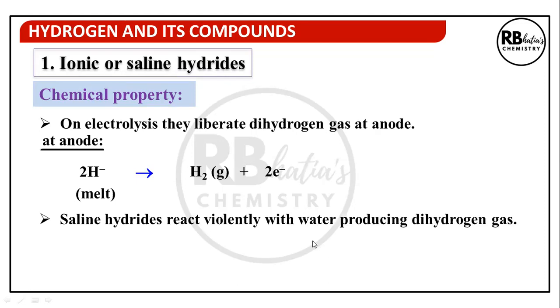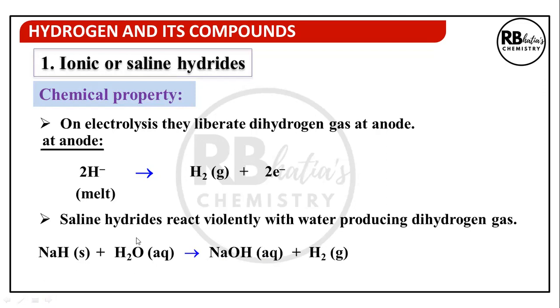Saline hydrides also react violently with water, producing dihydrogen gas because this hydride ion will pull H plus from water, leaving behind OH negative. So we get sodium hydroxide, and H negative and H positive are going to combine to form hydrogen gas. So these react violently with water, producing dihydrogen gas.